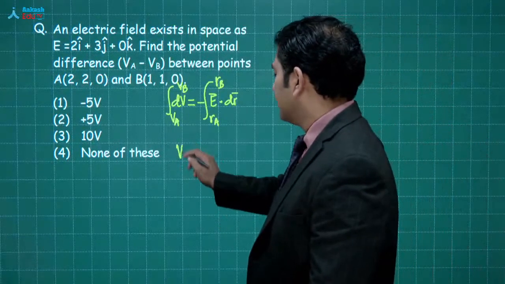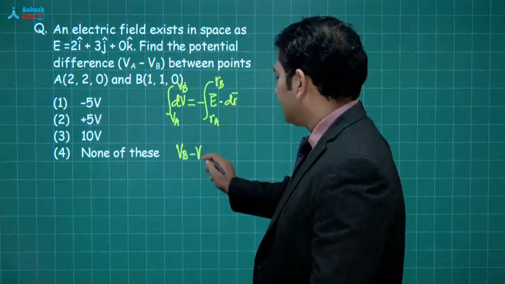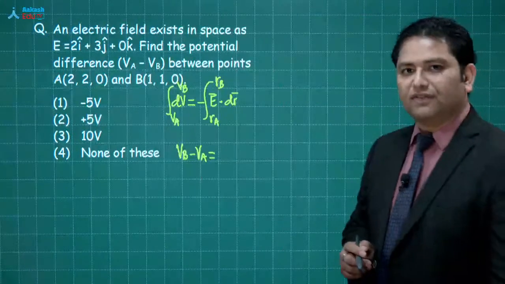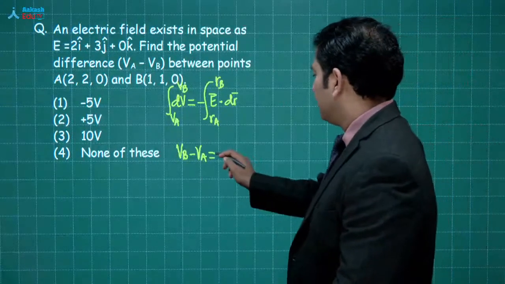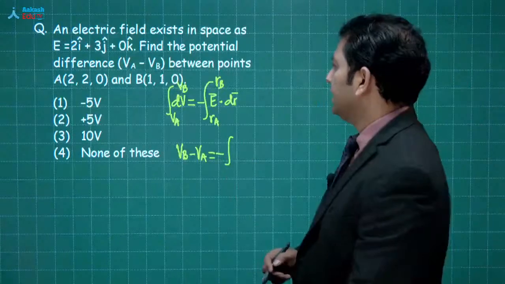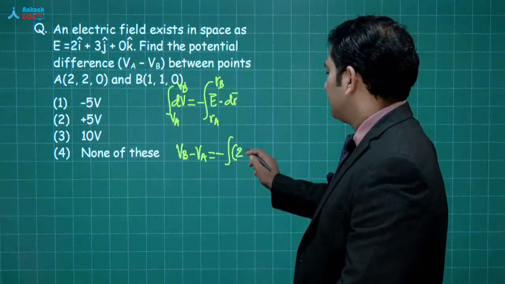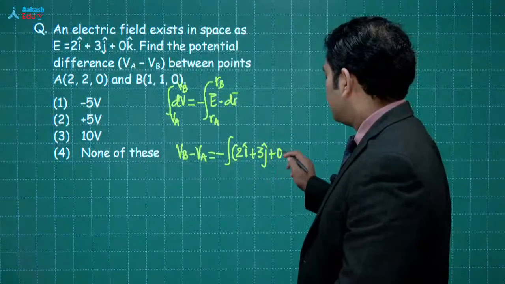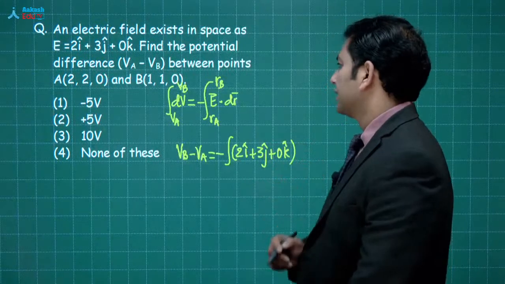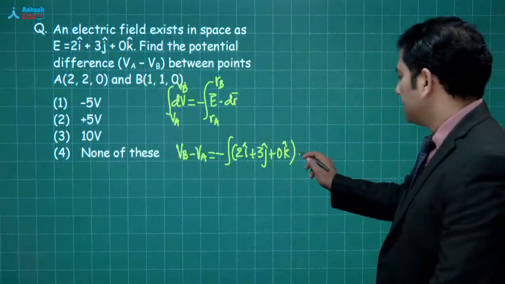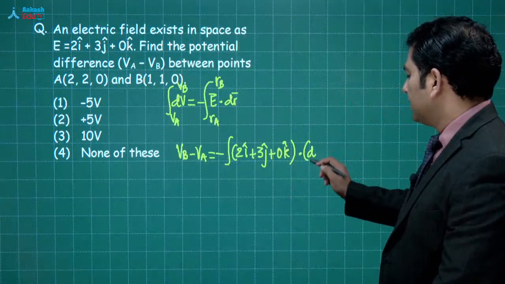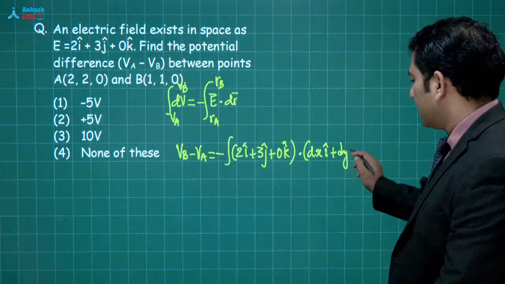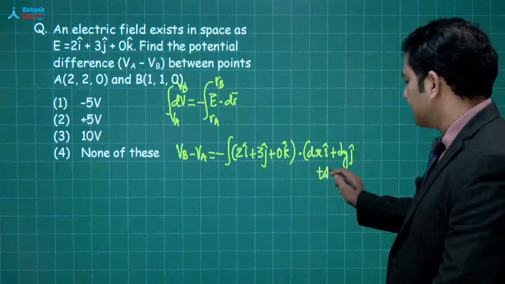Then I get VB minus VA is equals to minus integral E dot dr, that will be 2i cap plus 3j cap plus 0k cap dot dx i cap plus dy j cap plus dz k cap.